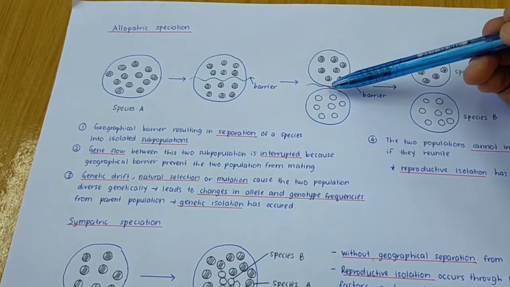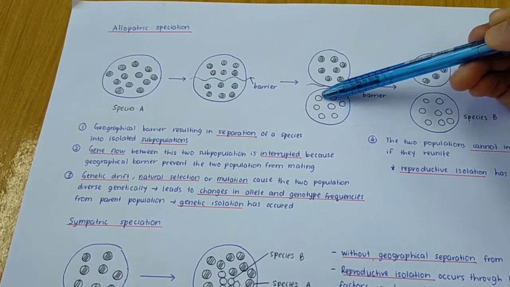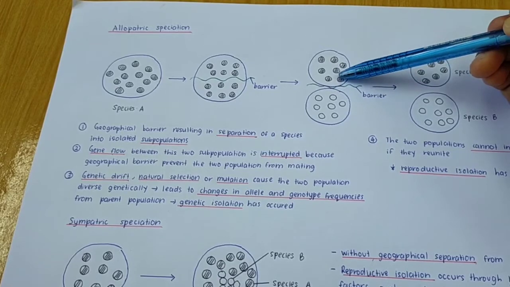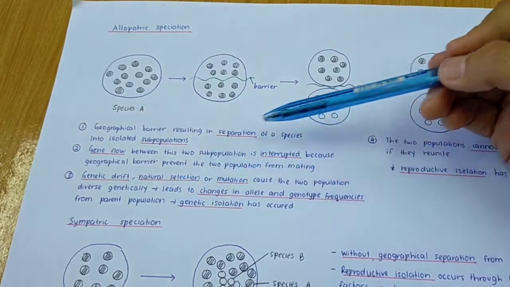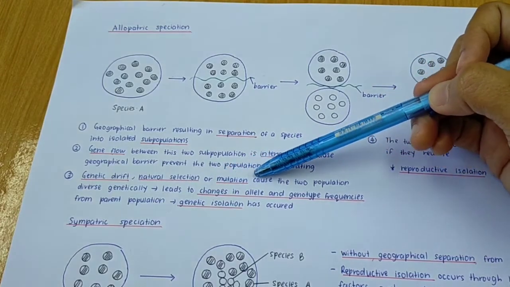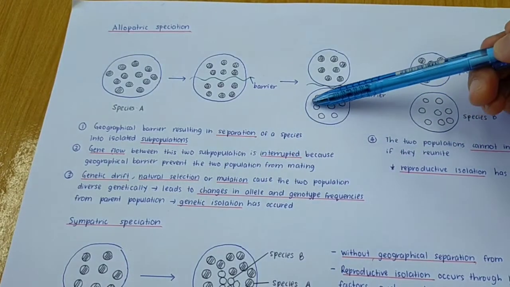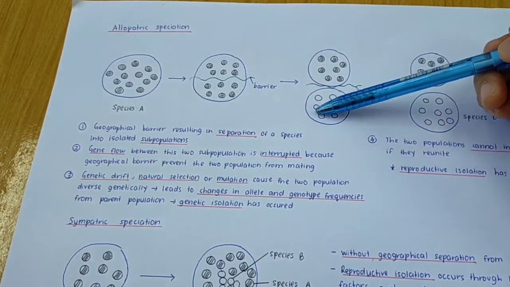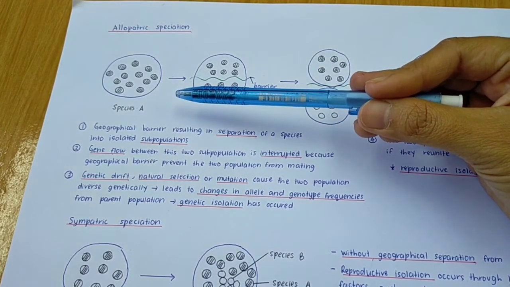Means that, let's say if this population undergo mutation, so the mutated gene only can be transferred into this population only. So dia tak boleh pass kepada population yang satu lagi. So that's why it will cause the two population to diverge genetically. Means that berlaku perubahan dari segi genetik. So what happen? It will lead to change in allele and also genotype frequency from parent population. So when there are changes in genetic, directly it can also change the allele and genotype frequency, which is this allele and genotype frequency does not same as its parent population.